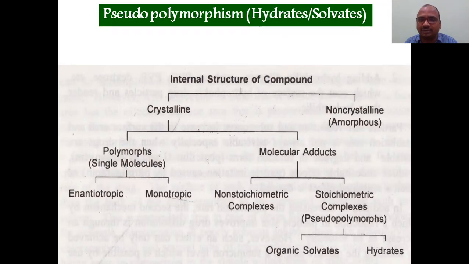What are the pseudo polymorphs? Organic solvates and hydrates. It is nothing but stoichiometric complexes. In the exam they will ask what are pseudo polymorphs, and give you options like crystalline, non-crystalline, non-stoichiometric, enantiotropic. You have to choose the correct one. It is a stoichiometric complex. That and all we will see.